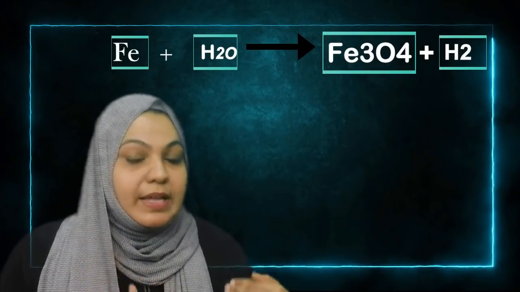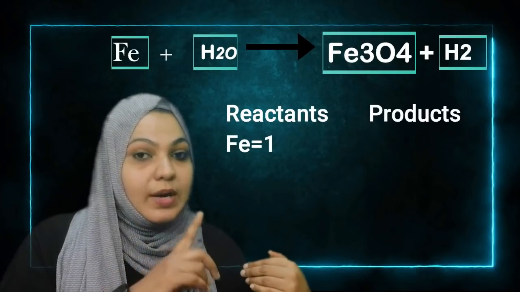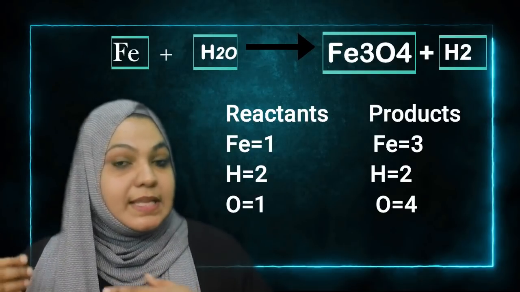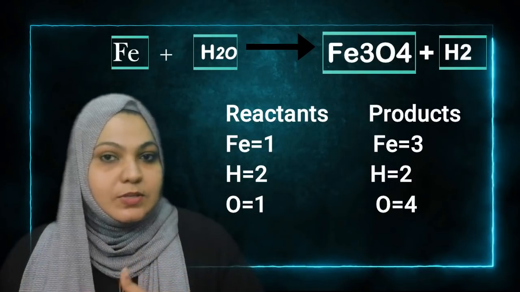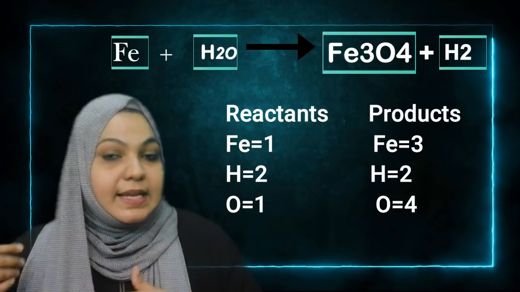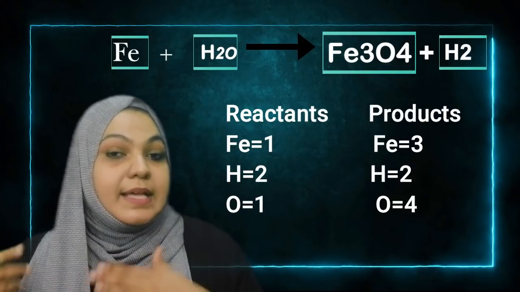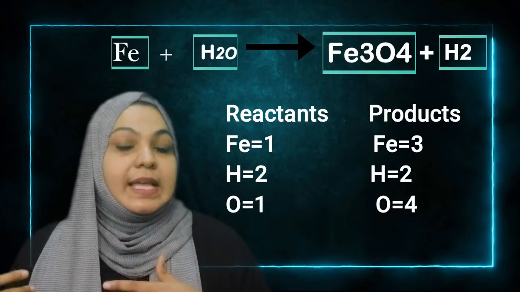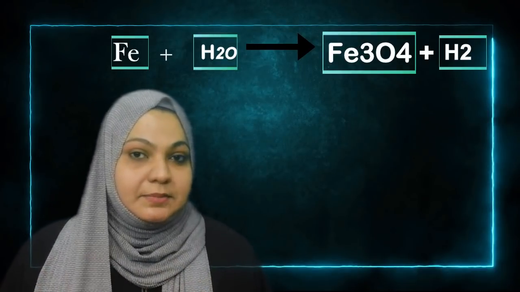I will explain. In our chemical reaction, on the left-hand side how many iron atoms are present? Only 1. But on the right-hand side, in Fe3O4, iron is 3. On the left-hand side hydrogen is 2, and on the right-hand side hydrogen is also 2. That is okay. On the left-hand side oxygen is 1, but on the right-hand side, in Fe3O4, O4 means 4 oxygen atoms. So here you can see which element has the maximum number of atoms: oxygen. So first we can start with oxygen.